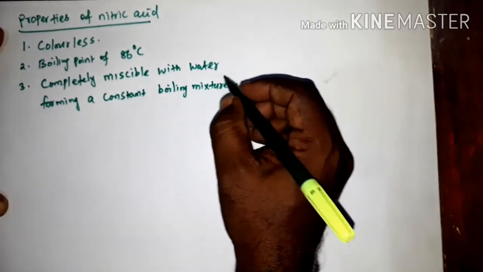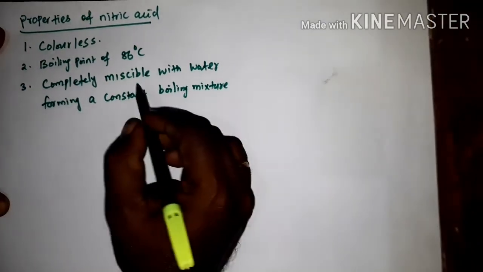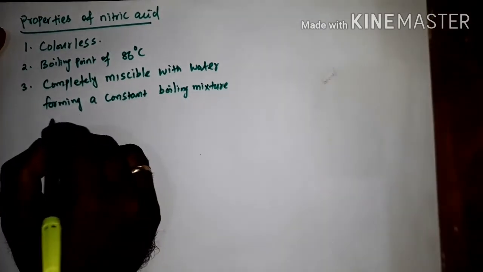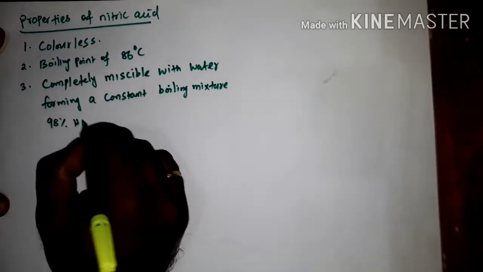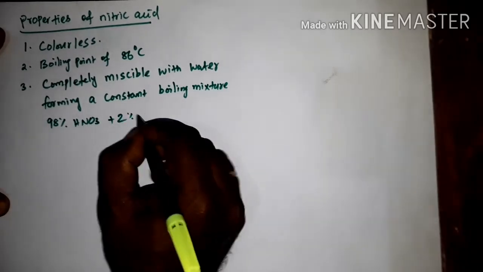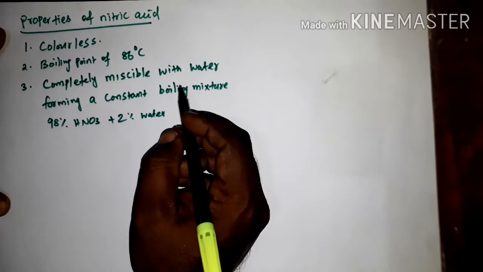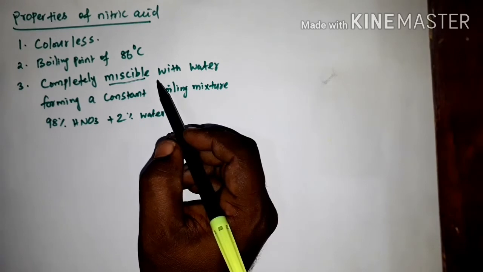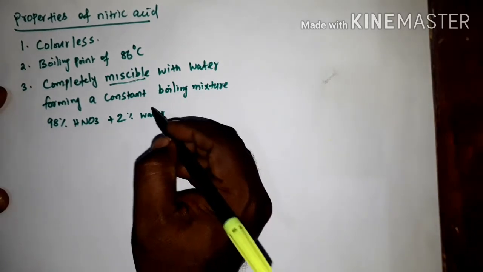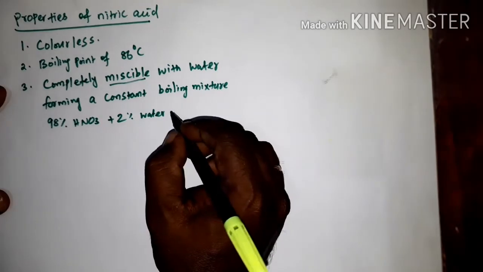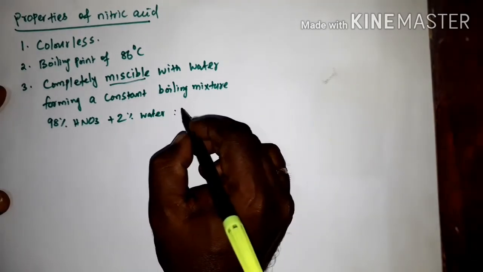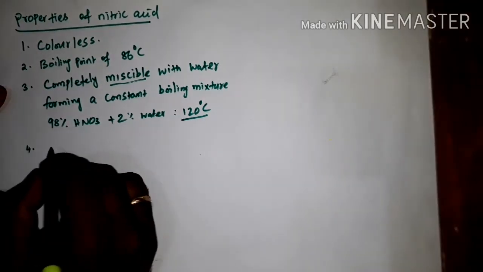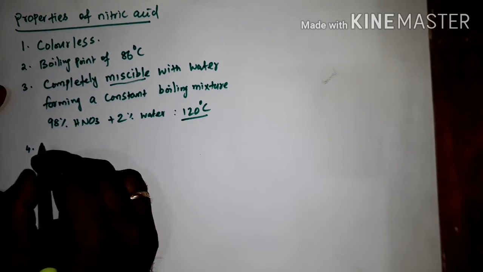Actually this is the concentrated acid, so that means it is completely miscible with water. So 98% of nitric acid plus 2% of water. Miscible means it dissolves completely. So 98% of HNO3 plus 2% of water. The boiling point of the mixture is 120 degree Celsius. Clear? Next, the fourth property, that is fuming nitric acid.